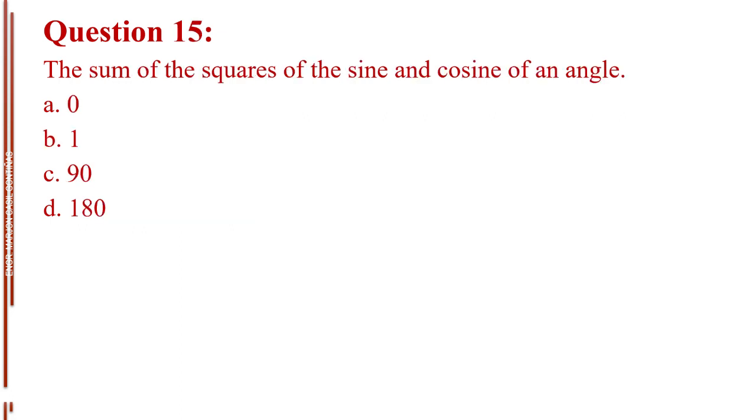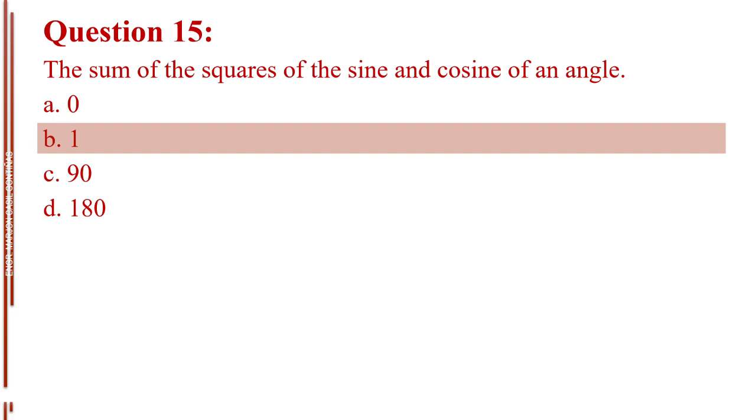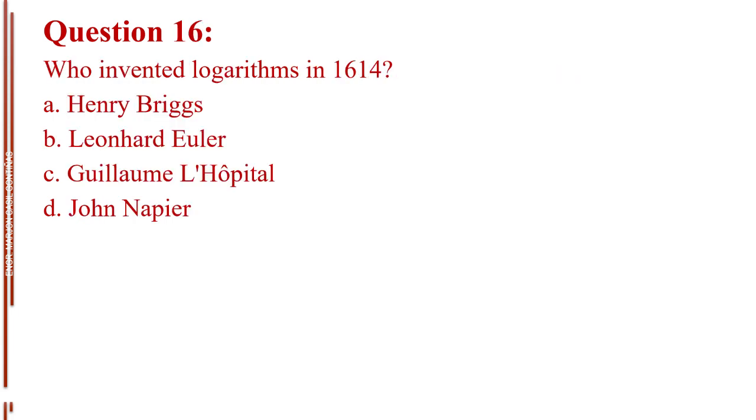Question number 15. The sum of the squares of the sine and cosine of an angle. Letter A, 0. Letter B, 1. Letter C, 90. Letter D, 180. The answer is letter B, 1. Question number 16. Who invented logarithms in 1614?